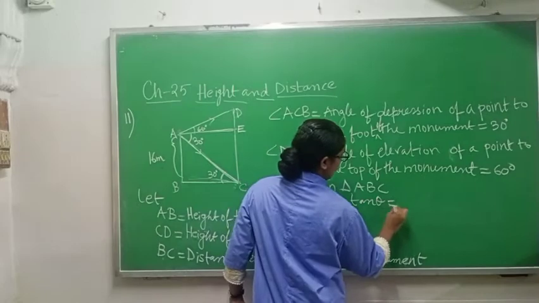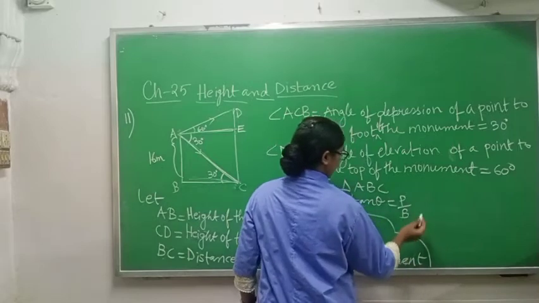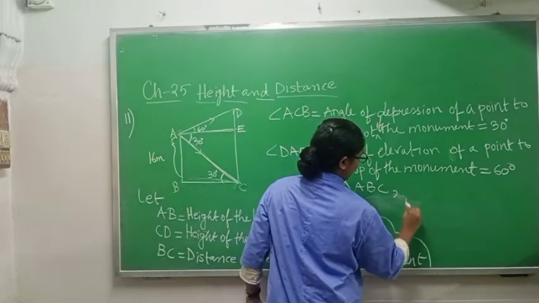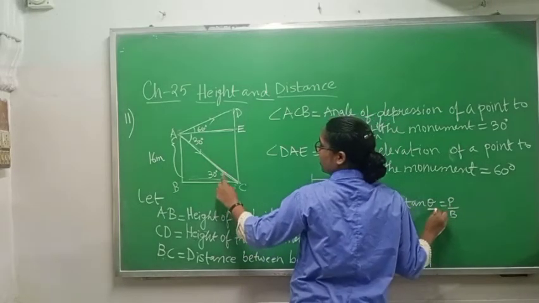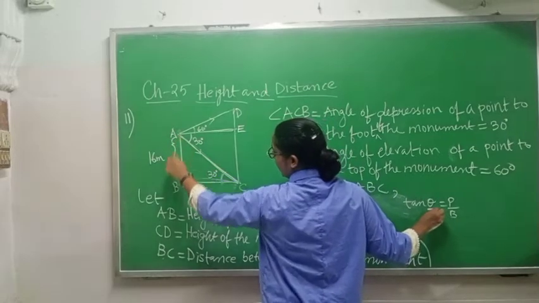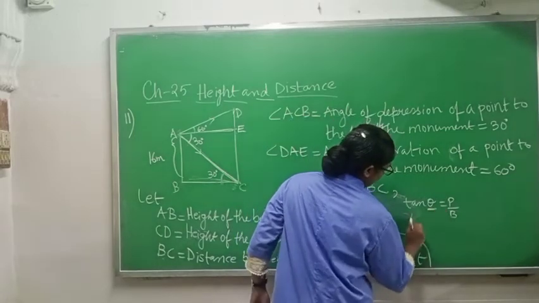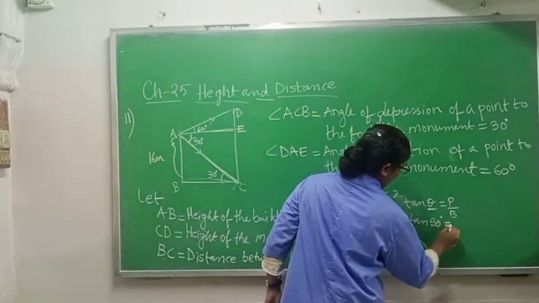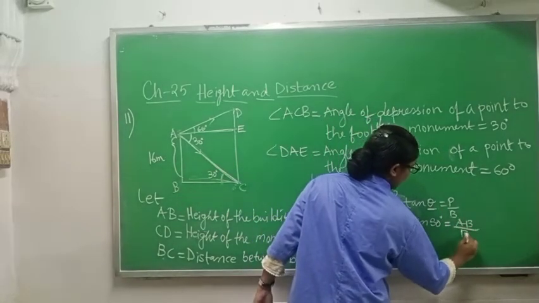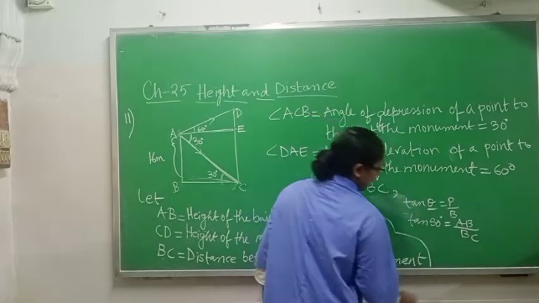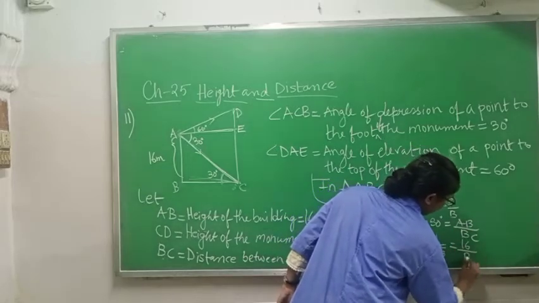Tan theta equals P by B. In place of theta, which angle will you write? You will write 30 degree because I am taking triangle ABC, and in triangle ABC this one is 30 degree. So tan 30 degree equals P, which is AB, by base BC. Tan 30 degree is 1 by root 3, AB value is 16 by BC.